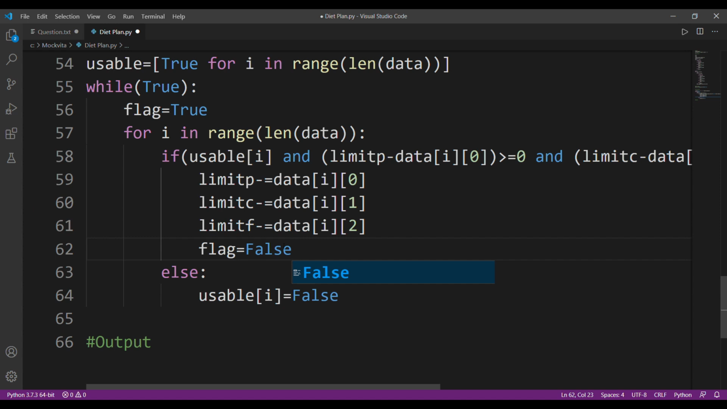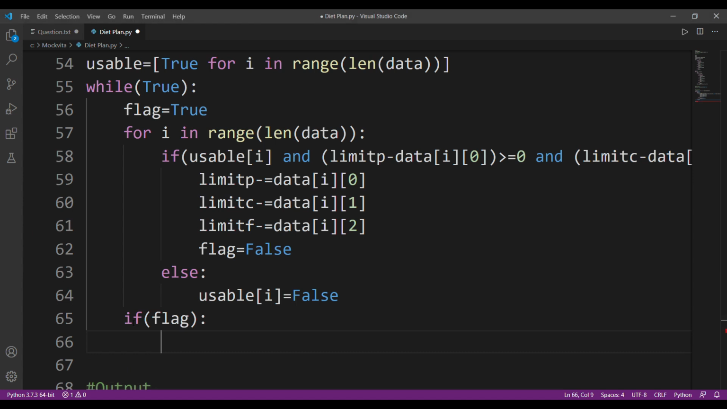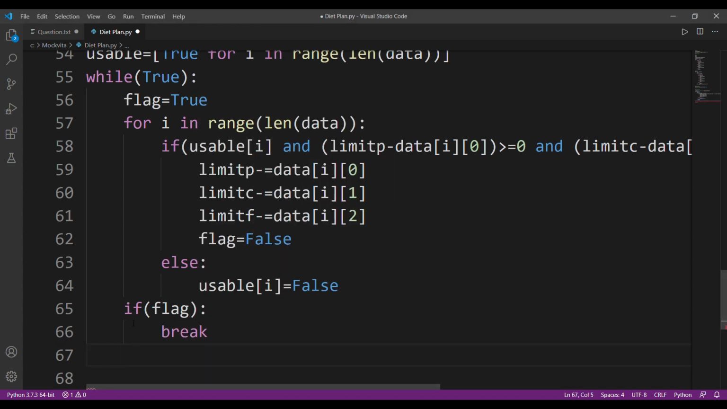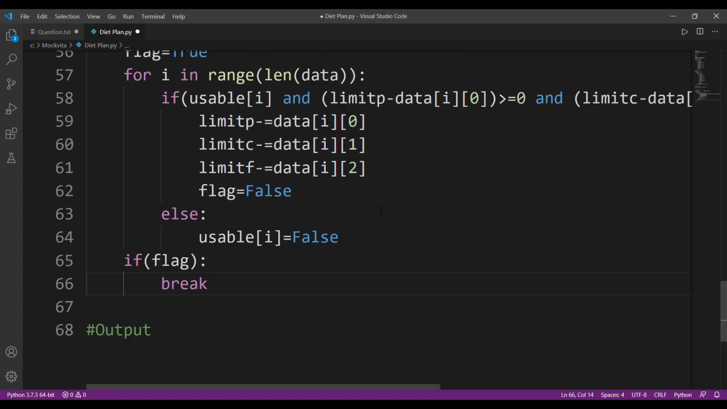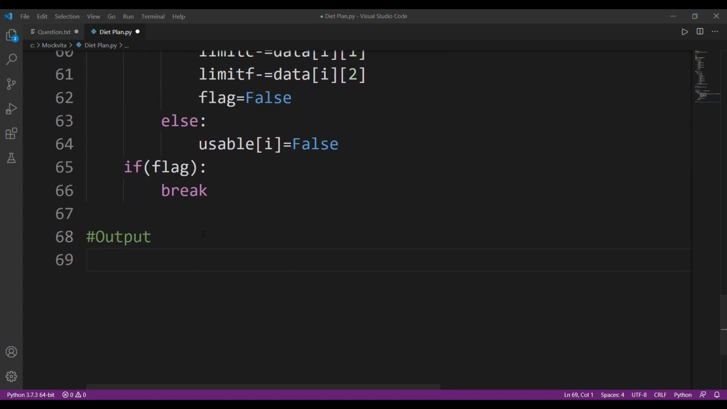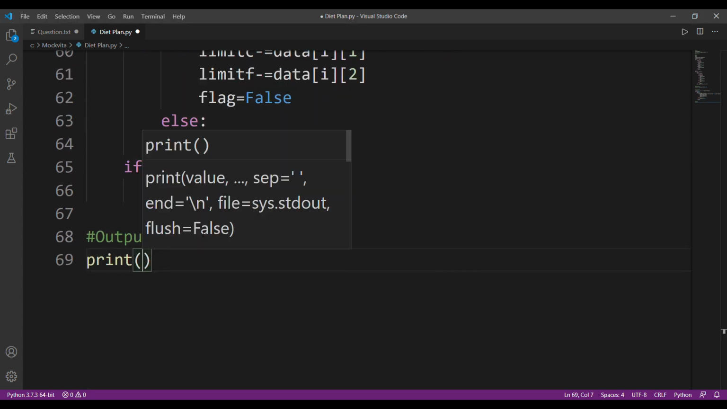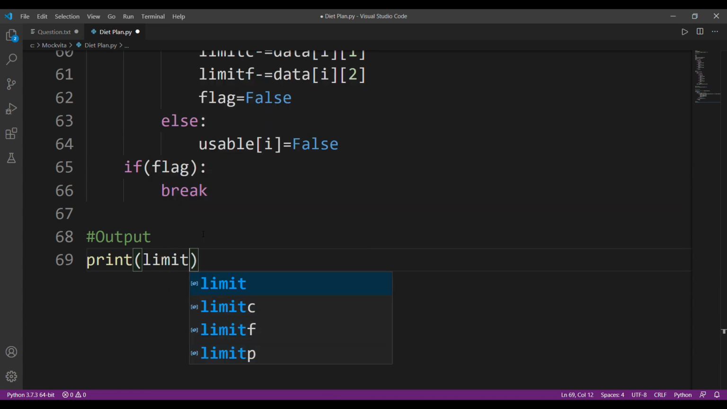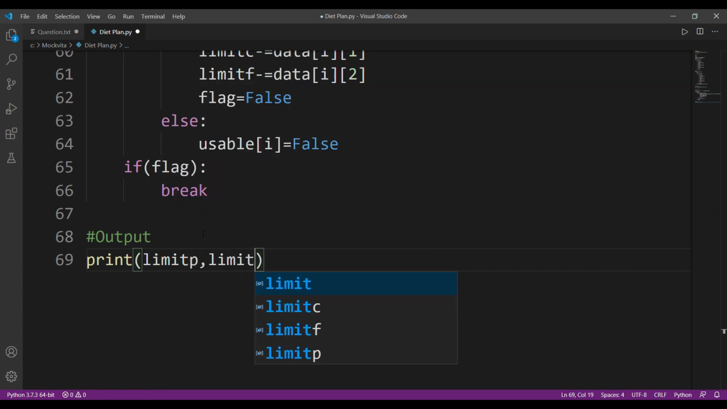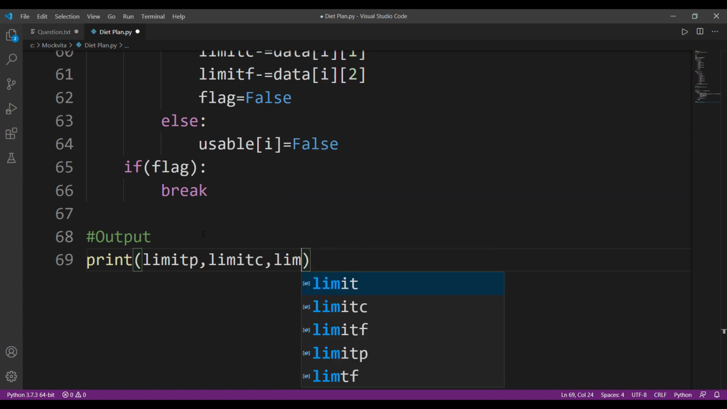But as soon as I mark my flag false, it means that there are some items left that can be removed. So every time I iterate through this complete loop, I'll check if my flag is true. If my flag is true, which means no more items are left that can be removed, just break out of it. Okay, so done with my complete coding. I'll now just print my answer. Print limit of p, limit of c, and limit of f.